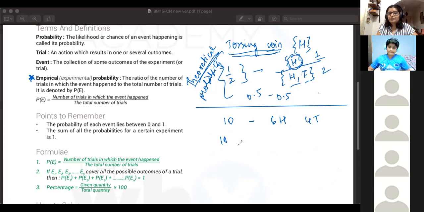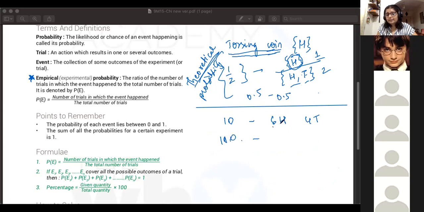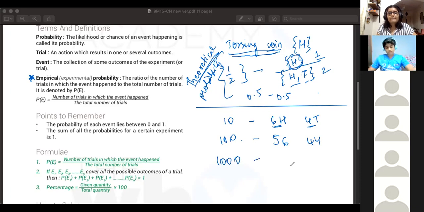Do it 100 times, and the 6 and 4 numbers will not be maintained. You won't be stuck at 60-40. It's going to be something like 56 and 44. Then you do it 1,000 times, and you're going to get numbers like 542 and 458, whatever the remaining number of times would be tails.